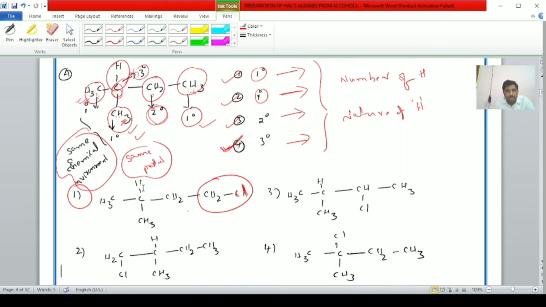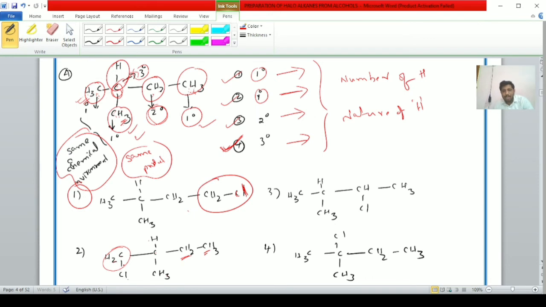Second product. Again, among these two primary hydrogens, any one can be replaced, either this or this. For example, if this primary hydrogen atom of carbon is replaced, CH2Cl, CH, CH3, CH2, CH3, this product is obtained.